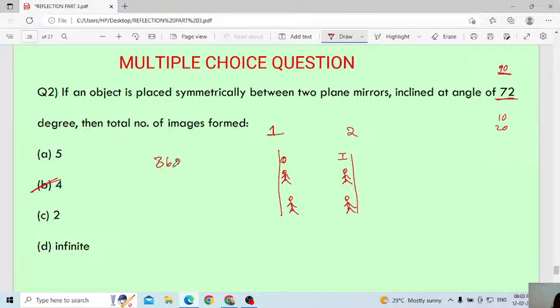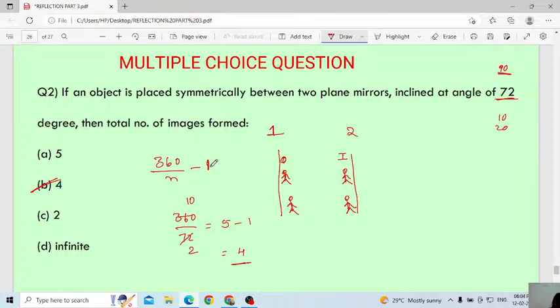Okay, 360 divided by 72, you will get 5. Then minus 1, you will get 4. This formula is 360 by n minus 1. Yes, using the formula also you are getting the same.